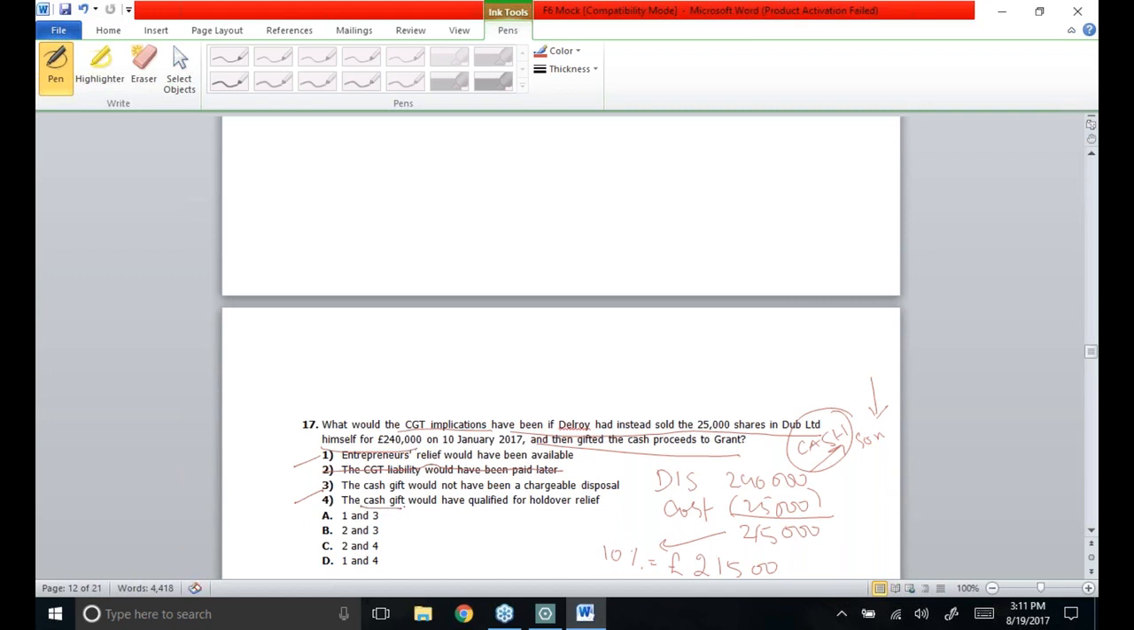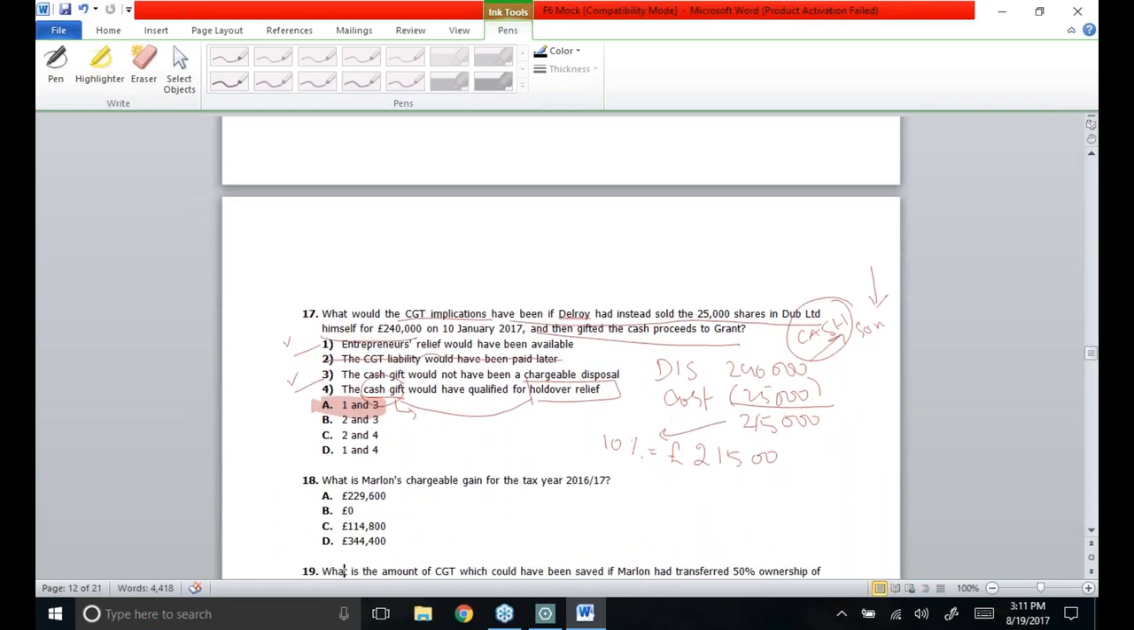Cash gifts are basically nowhere in case of CGT, as capital gains implications are not going to arise over cash gifts, so holdover relief is never possible. So I can say the first and the third statements are correct. So in this case, once again, option A is the correct one.